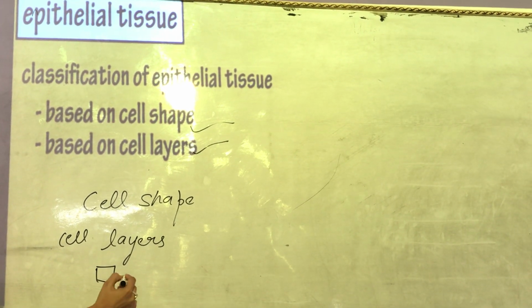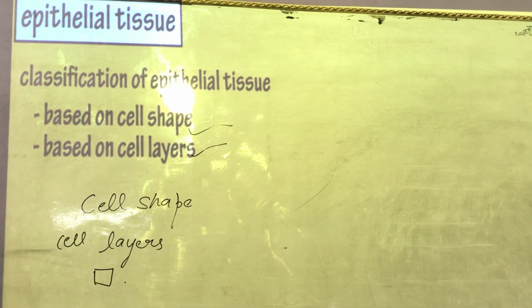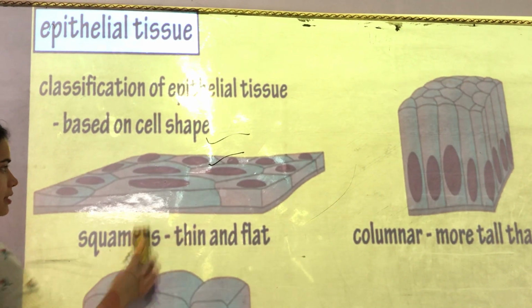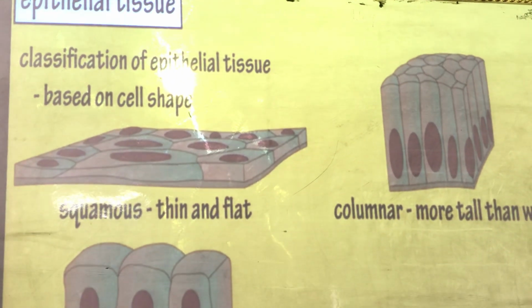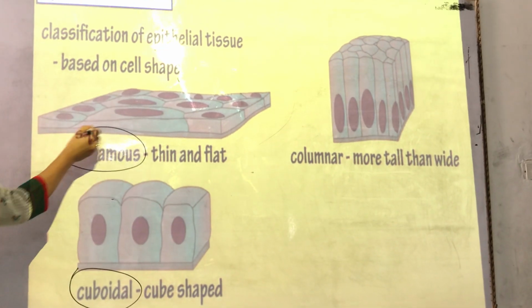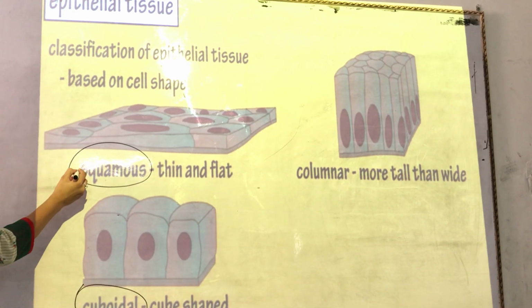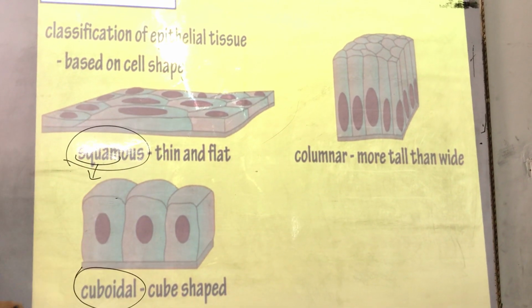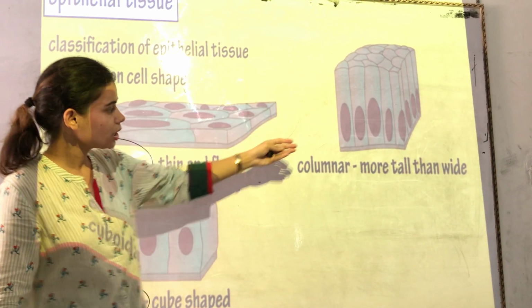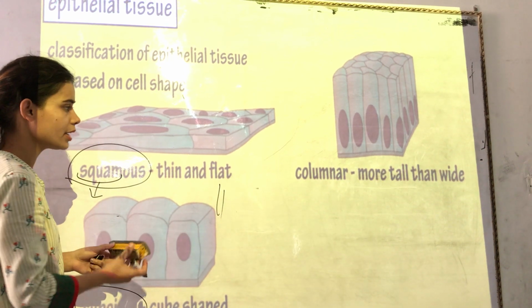They will be called squamous epithelium. If they are cuboidal in shape, like a cube, we will call them cuboidal epithelium. Squamous is derived from the Latin word squam, which means square. Next, if they are in column shape, they will be called columnar.